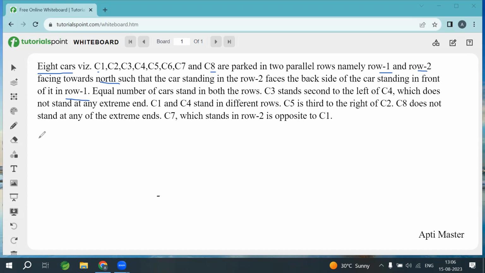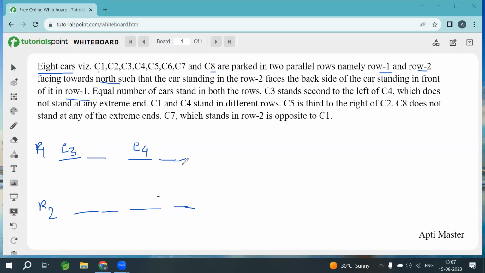Suppose this is row 1, this is row 2. Okay, 4 positions are there, and there are also 4 positions. Clear? Now it is mentioned that C3 stands second to the left of C4. So C4 is there, C3 will be second to the left of C4. Okay, so this is one possibility.